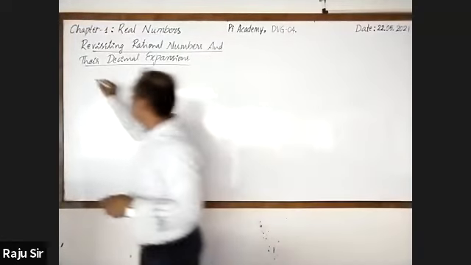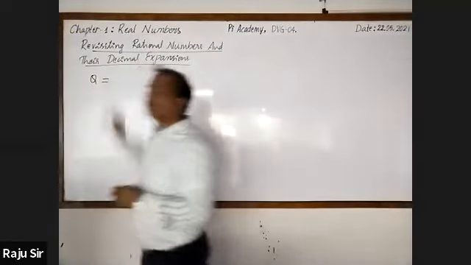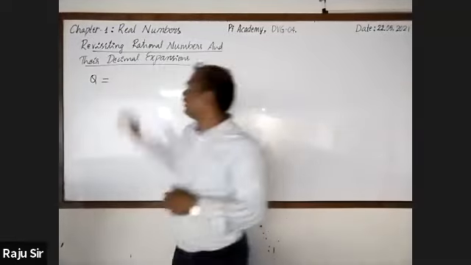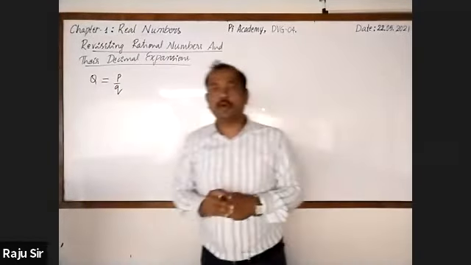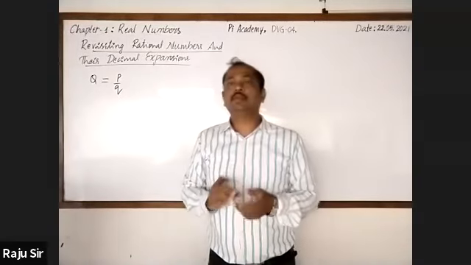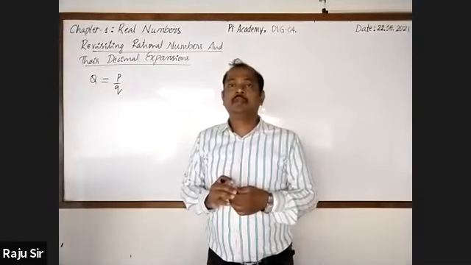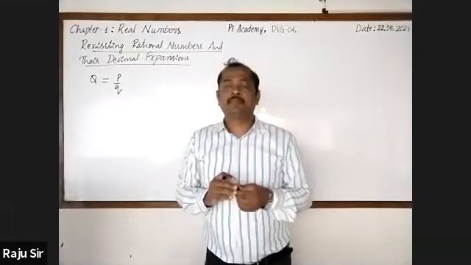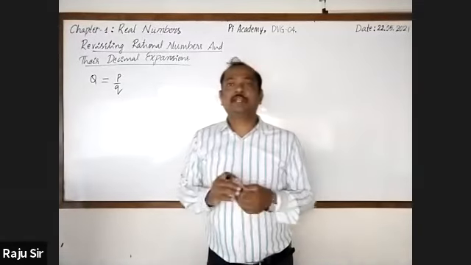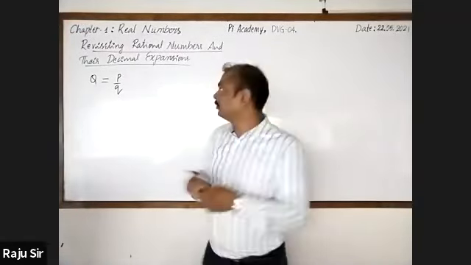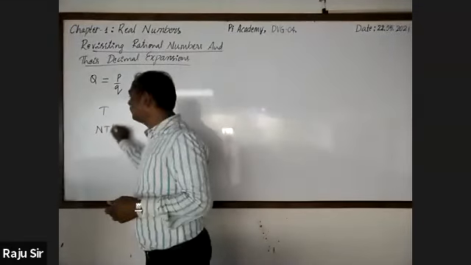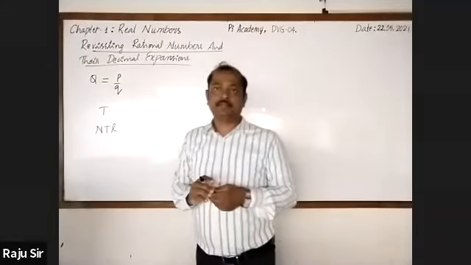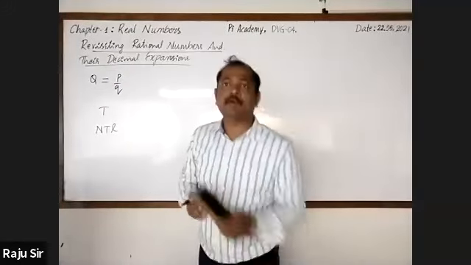One is, you all know that any rational number can be expressed in the form of p by q with the condition that p and q are integers and q is not equal to 0. And this rational number has the decimal expansion in two forms. One is terminating and the second one is non-terminating recurring. We have a condition for both.